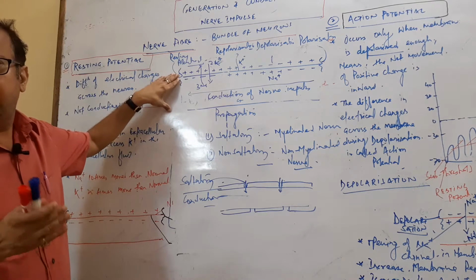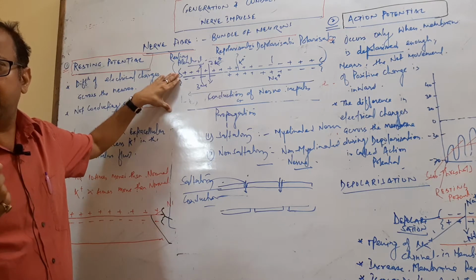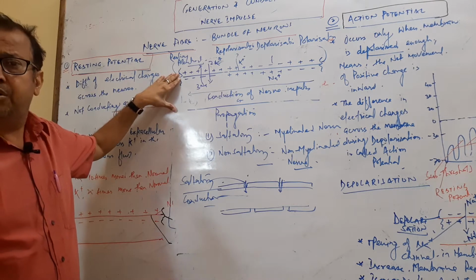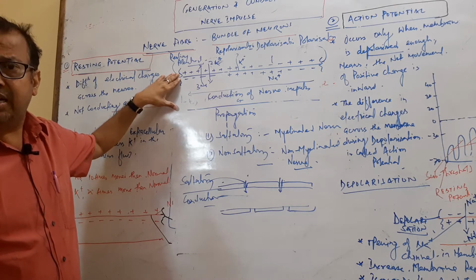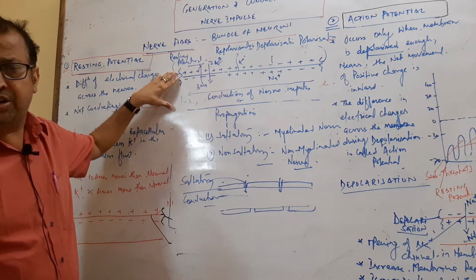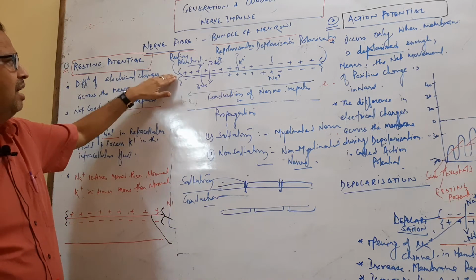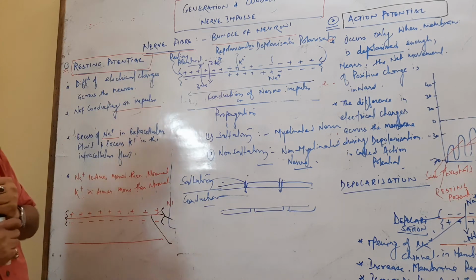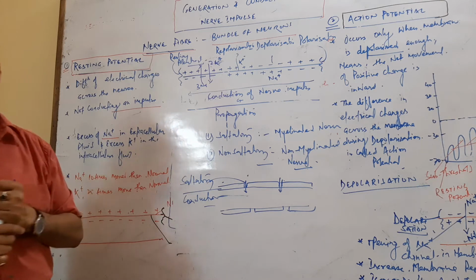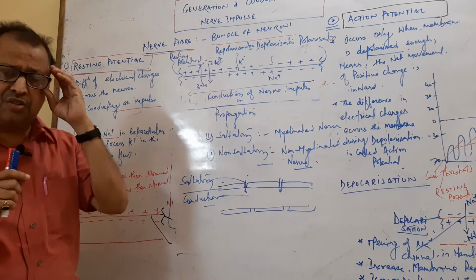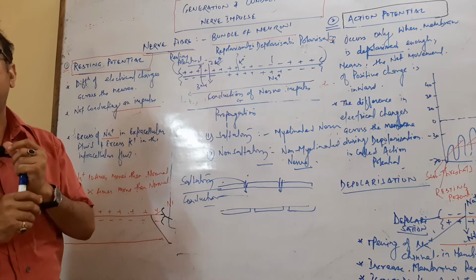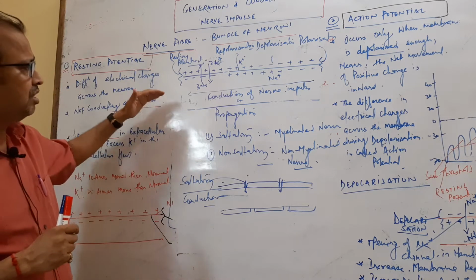Excitability is the formation of a nerve impulse or nerve signal from an electrical stimulus. Whatever stimulus converts into a nerve impulse is called excitation.